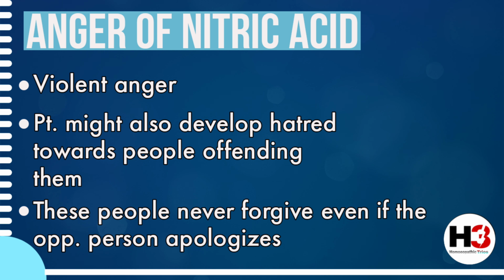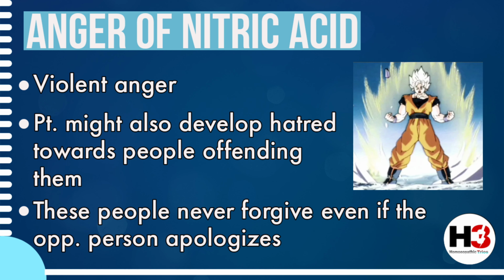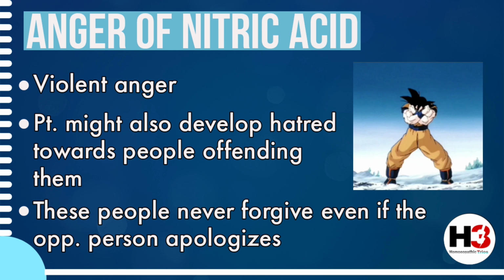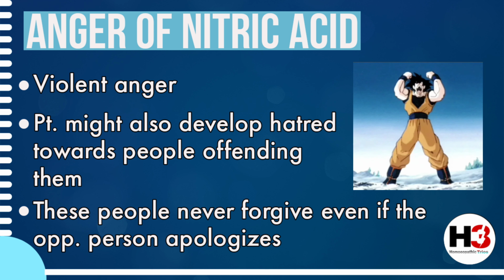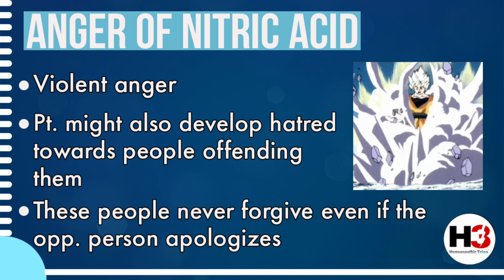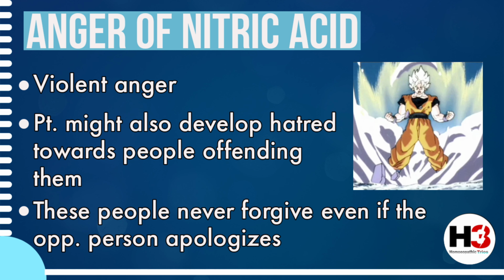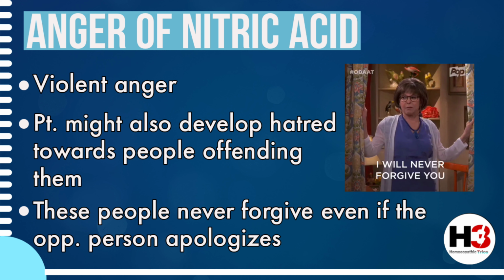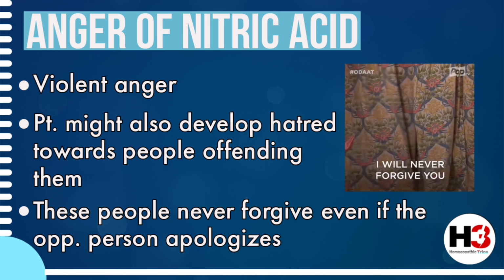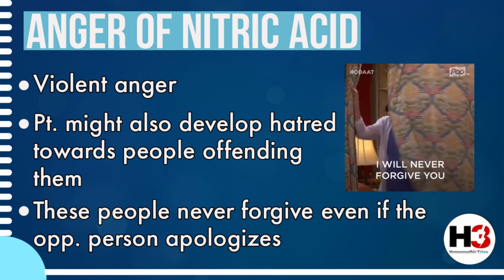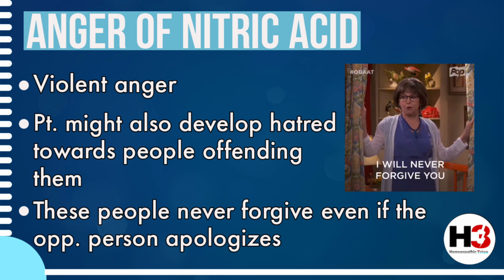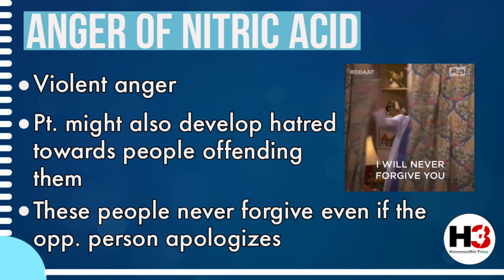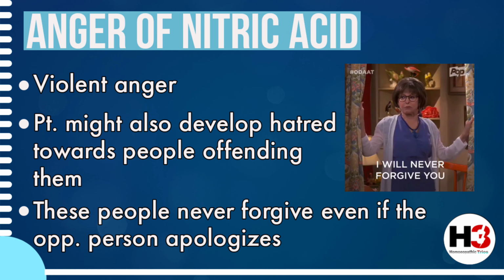Another important feature of nitric acid patient is its anger. The anger of a nitric acid person is extremely violent, and it is to such an extent that the anger sometimes takes the form of hatred. A nitric acid patient usually develops hatred toward people offending them, and for them the most important characteristic of their hatred is that even if the opposite person apologizes to them, they will never forgive the person. And this is why we find nitric acid in the rubric mind hatred unmoved by apologies. Now, these people never forgive the people offending them without taking their revenge.